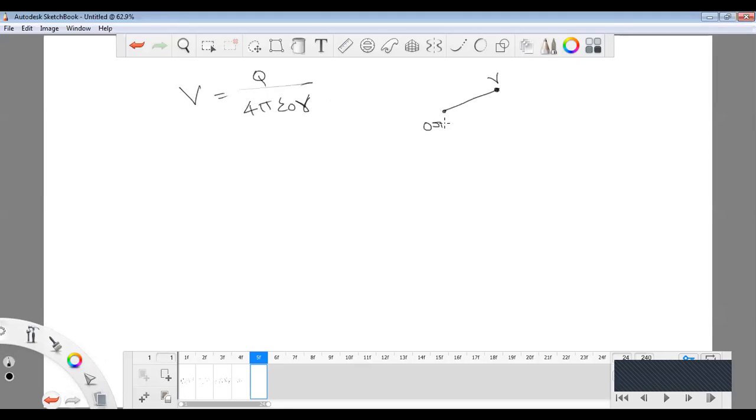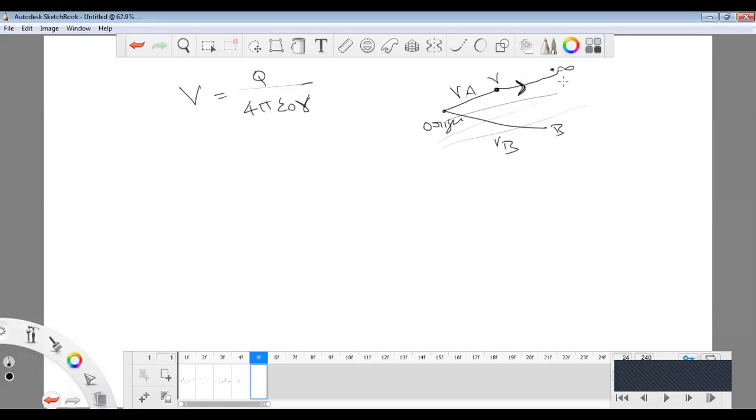If you are going to take the electric field, the radius vector between the origin and A is R suffix A, and the distance between the origin and B is R suffix B. If you are going to take it at an infinite value, not from the origin, then you have to take R to infinity.